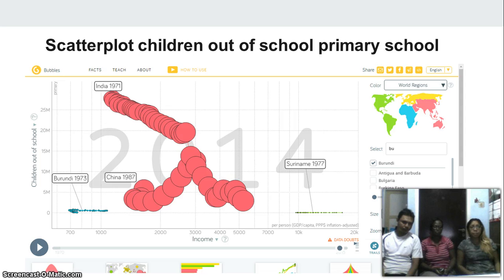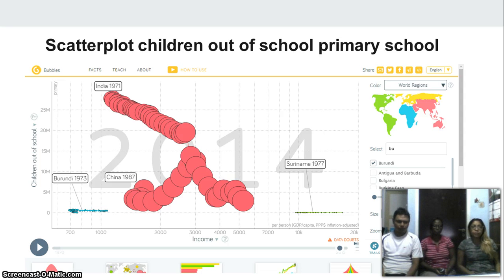If you see China, the children out of school there are decreasing. You see that in 2003 there's a level up because of the earthquake that occurred in China, and then the children out of school and the income stabilized. It went down because of the government that supported school institutions.